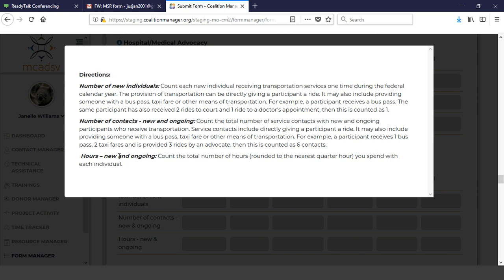Each time you provide it, you will count that as one contact. So an example here, a participant receives one bus pass, 2 taxi fares, and 3 rides by an advocate, that's 6 contacts. And then you would also add up the hours it took for you to provide those services.